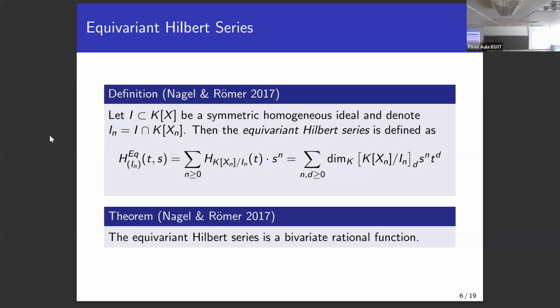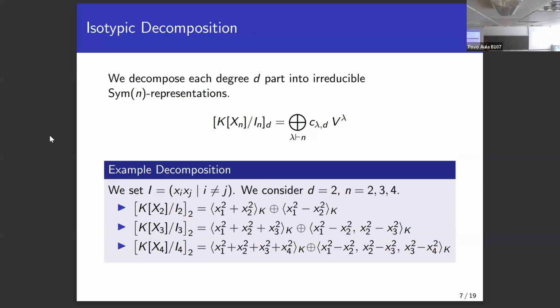And what Colin and I wanted to do is look at the representation theoretic side of this. Because if we look at the truncation to n and the degree d, we know that this is a vector space and it's stable under the action of the symmetric group in n elements, right? So this is just a representation of the symmetric group.